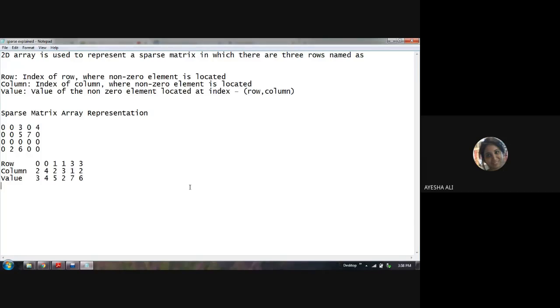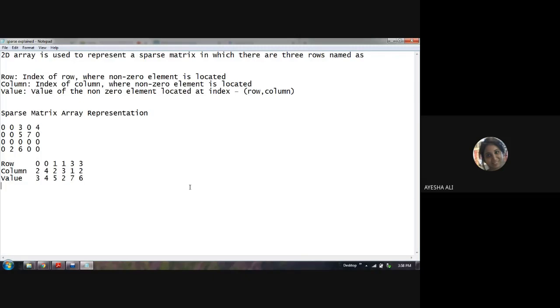The row values are 0, 0, 1, 1, 3, 3. Column is 2, 4, 2, 3, 1, 2 and value is 3, 4, 5, 2, 7, 6. If you cross-check it with the above 2D matrix, the value is just the non-zero values present in your 2D matrix. I have just written those down.